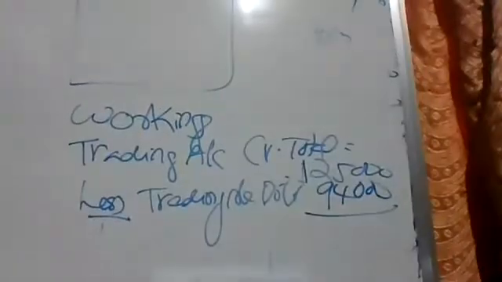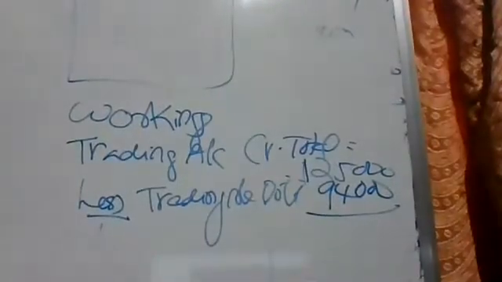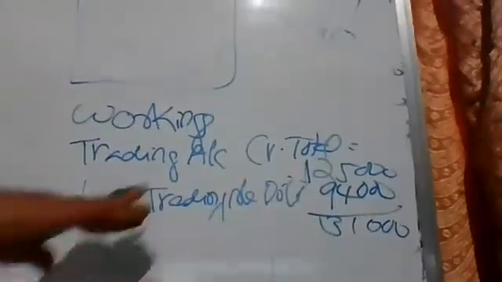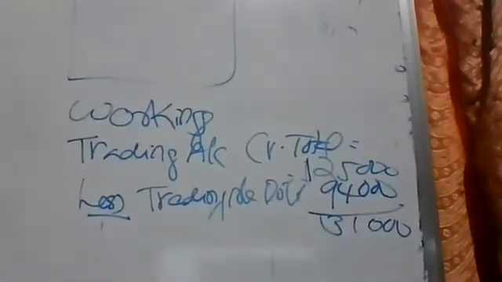Profit. How much? A difference of how much? 31,000. That's all. So we will call it profit, but it is first level profit. It is not accurate profit.